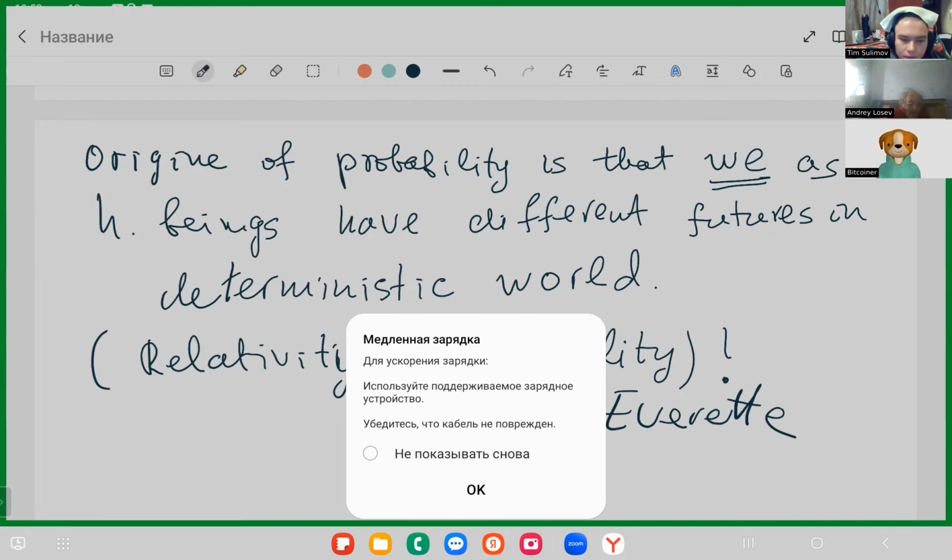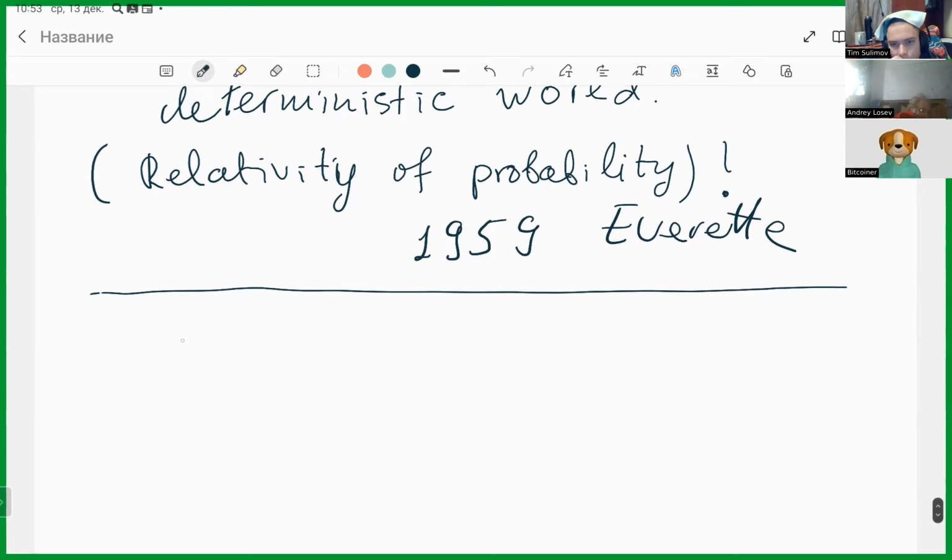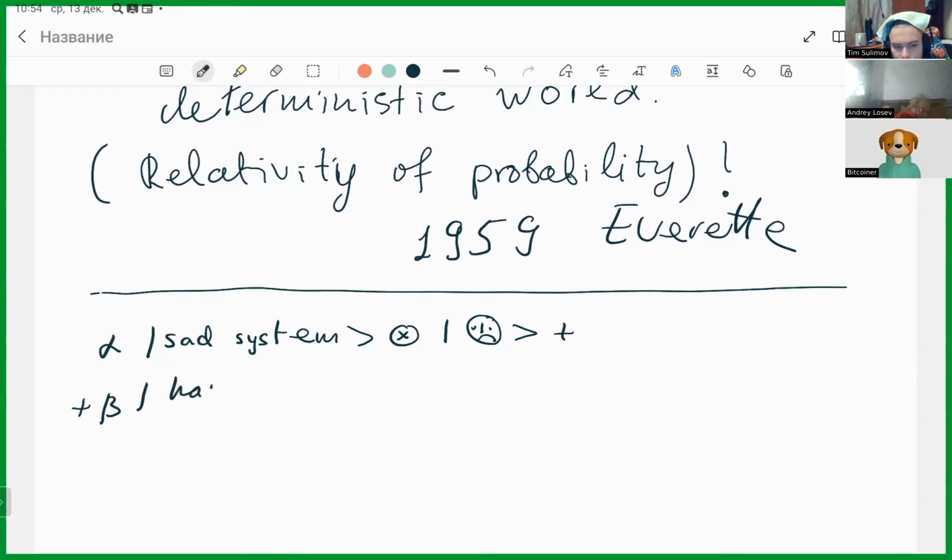and it is in the perception of human beings how they are seeing the world. So, in particular, let me do the experiment a bit differently. This could be the world, the system. And here we have the human being. And say the coefficient here would be alpha times sad system times sad human being plus beta times happy system times happy human being.